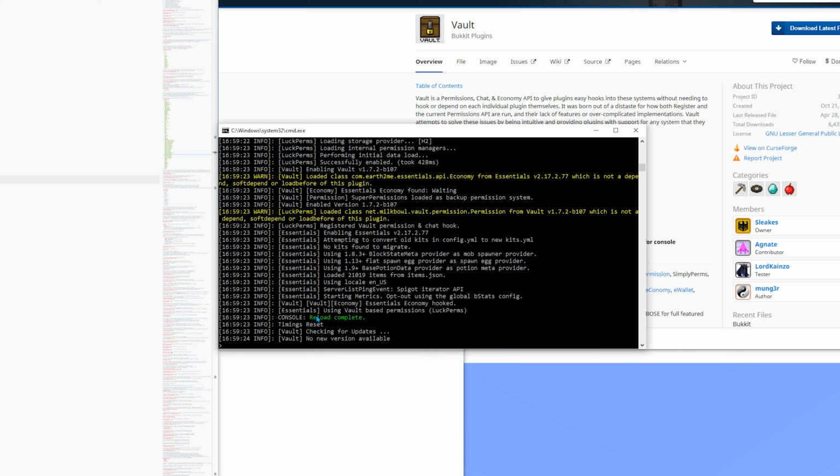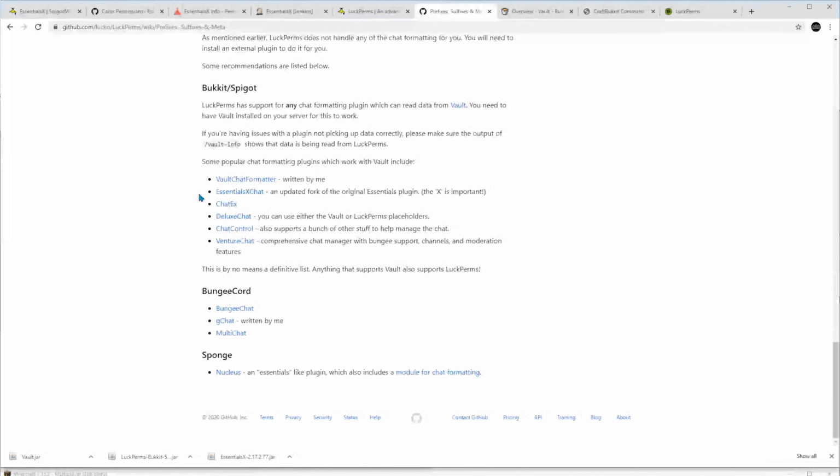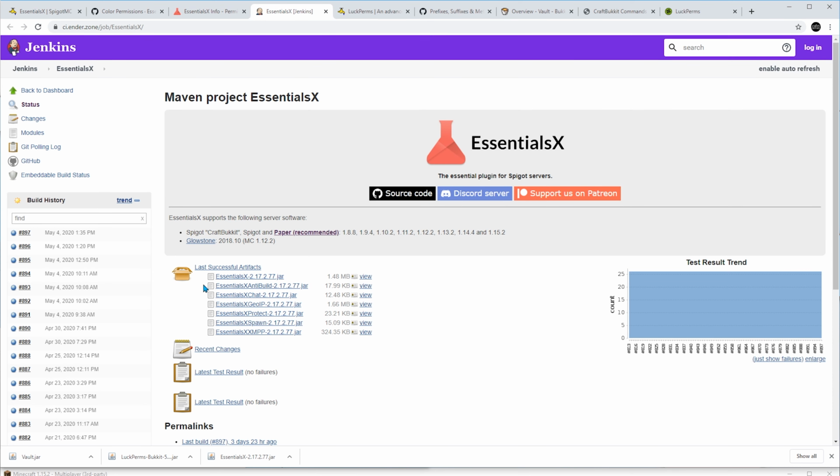If you're gonna use EssentialsX like me, you're gonna use EssentialsX Chat. Otherwise, you can use other plugins as well, as listed in the LuckPerms wiki. Some popular chat formatting plugins which work with Vault include, and EssentialsX Chat is listed indeed, but I don't actually have to click it, because it's already open. So now I will download EssentialsX Chat from here.